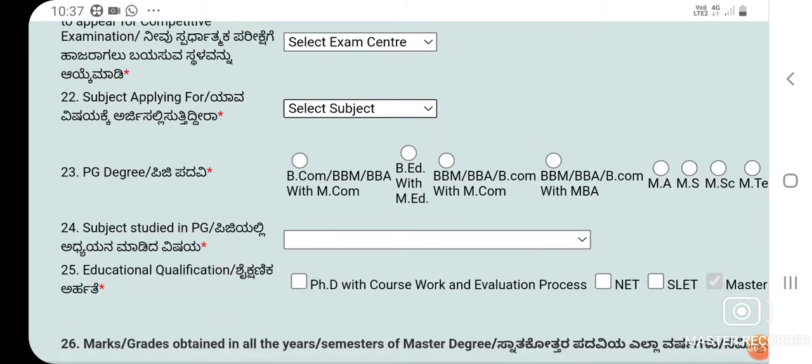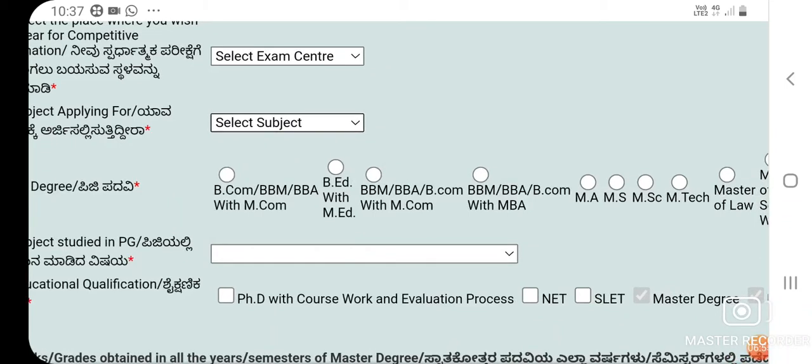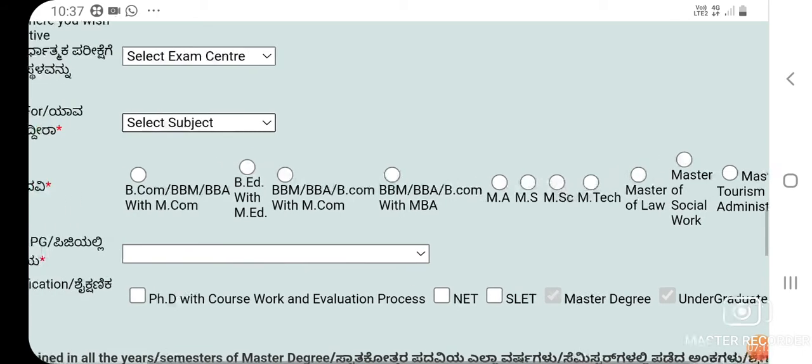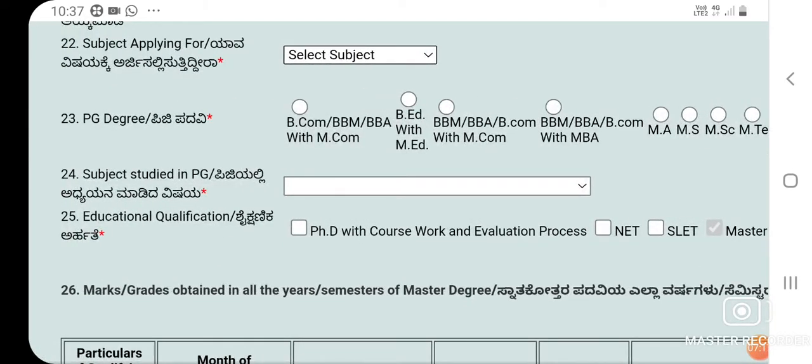Similarly, the next is PG degree, what you have completed. So BCom, BBM, BBA with MCom, or B.Ed with M.Ed, like this. The list of options are given. Somebody who has completed MCA may mention MCA, then MSc, MS, MTech, etc.